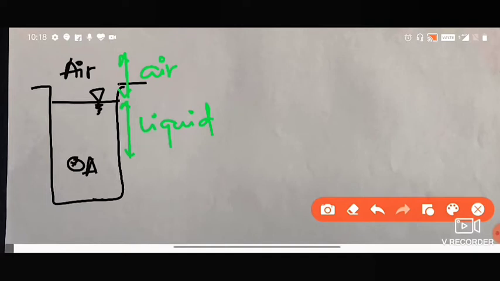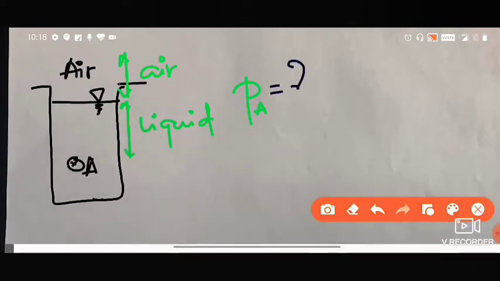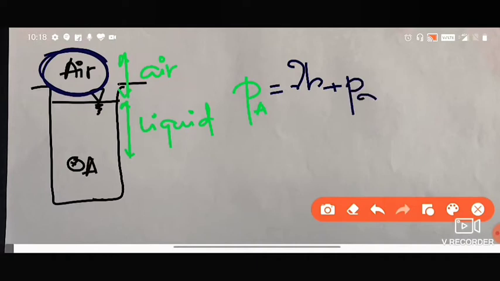Now, how to calculate the pressure at the point A? We know that the pressure at the point A is given by gamma of the liquid into height of the liquid, plus the pressure that will be given by the air. What do you mean by the pressure exerted by air? Air will be exerting some pressure, and that is called the atmospheric pressure. I am writing it as PATM.